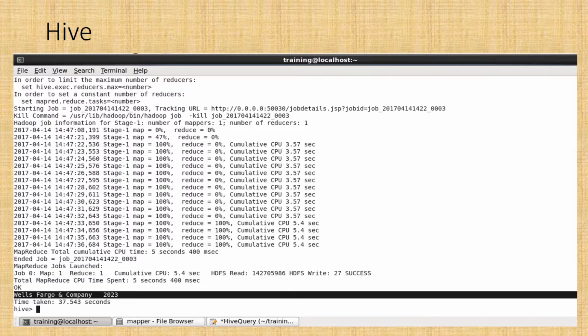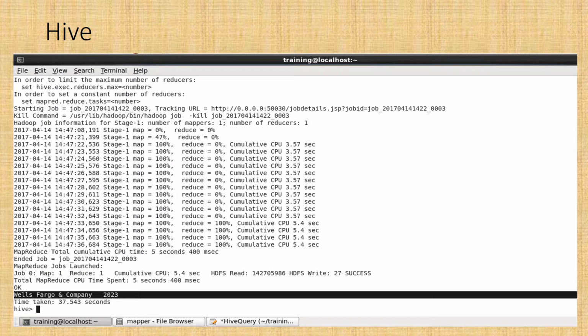So here what I did, I took Wells Fargo Bank and Company as a company name, and I found the number of complaints of New York State where the product is mortgage. So particularly the bank can get to know, like in New York State or New Jersey State, there are thousands to thousands of complaints for this product. So they can get a detailed report of each and every product. So here I fired a query like I want the number of complaints where the bank name is Wells Fargo and Company and the product is mortgage for the state New York.